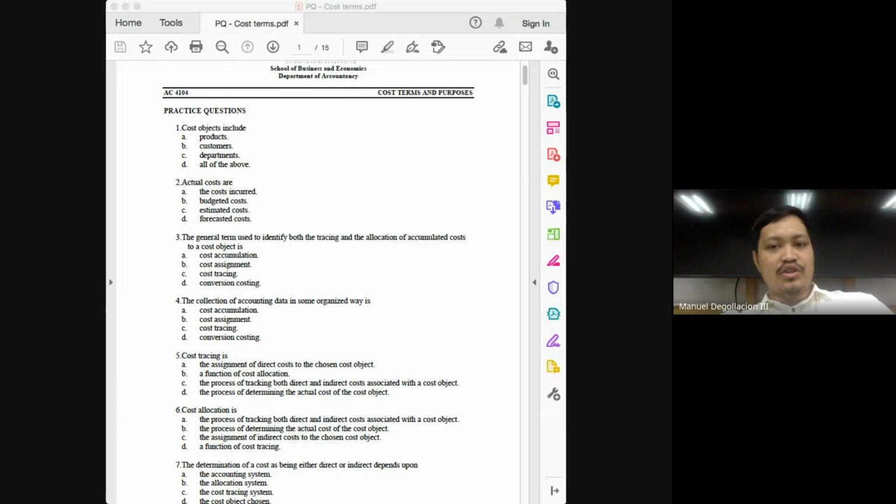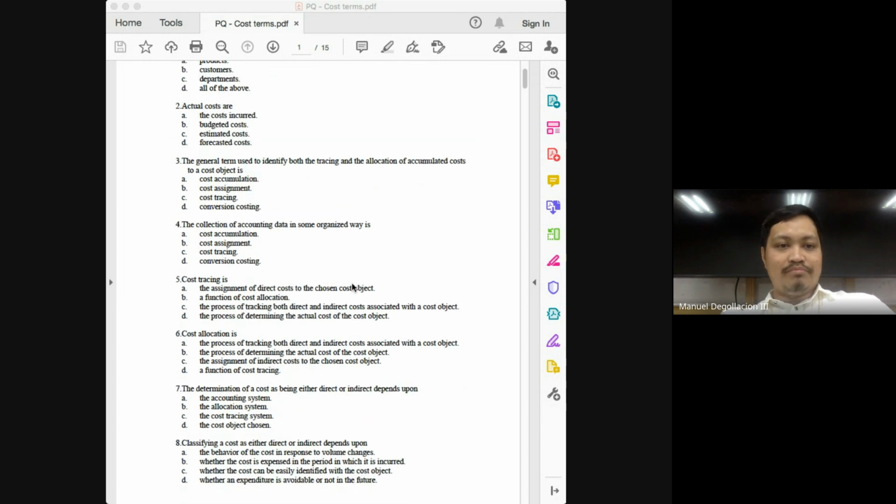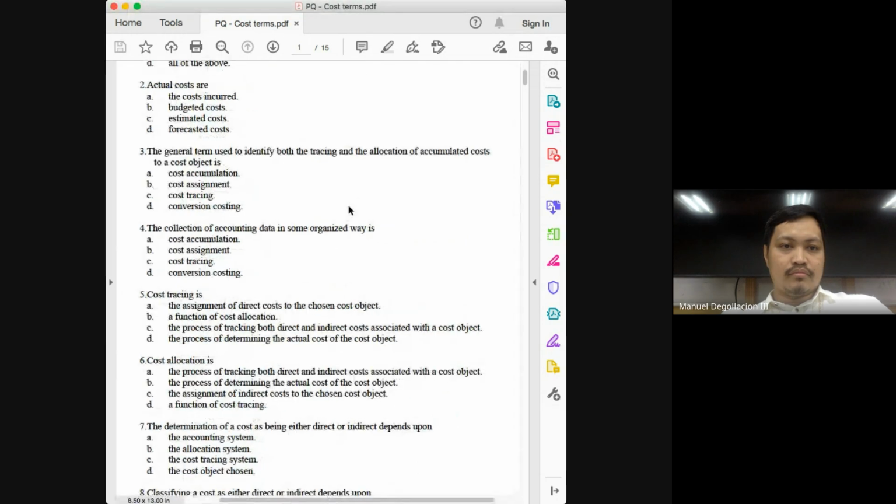Definitely it's not cost accumulation, class, because we are already talking about tracing and allocating accumulated costs. Out of accumulation, assignment, and tracing, class, assignment is broader. Assignment subsumes accumulation and tracing. Number four, the collection of accounting data in some organized way is your cost accumulation. Again, another type of definition of terms.